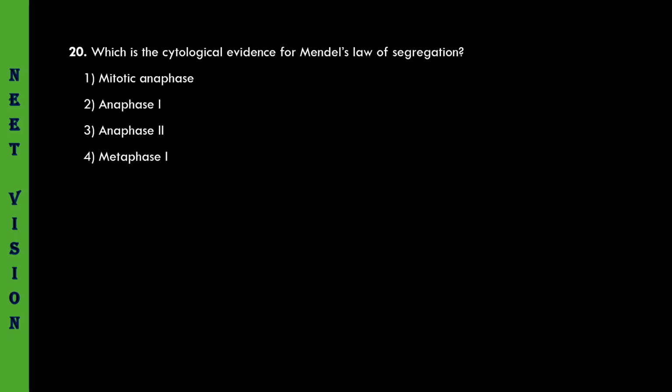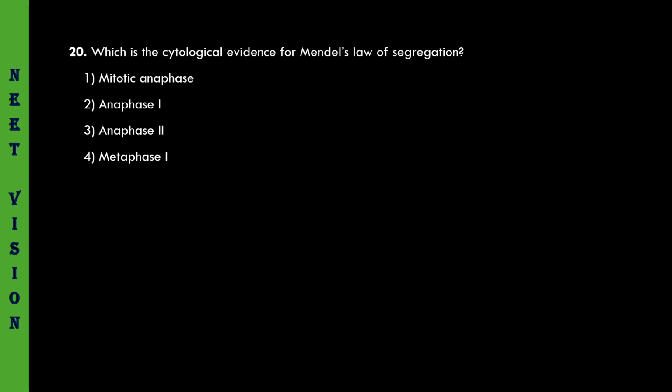Which is the cytological evidence for Mendel's law of segregation? So, the cytological evidence for Mendel's law of segregation is anaphase 1 of meiosis. In anaphase 1 of meiosis, the maternal and paternal chromosomes are separated, or the paired alleles present on homologous chromosomes are separated due to segregation. That is also known as the law of segregation. It is also known as disjunction.